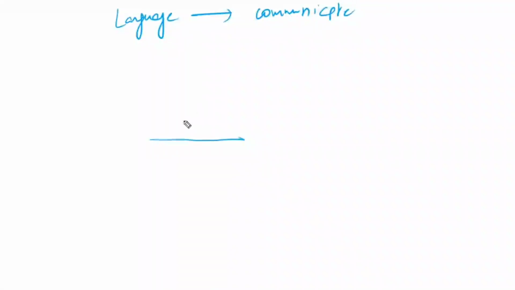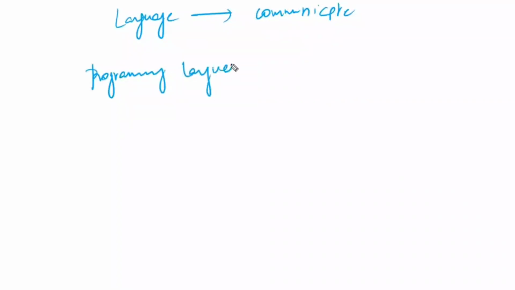Whether it is Telugu or Hindi or English or whatever the language, language is used to communicate. If you are using a normal language like English or Telugu and communicating with each other, in order to discuss or speak to each other, you use the language for communication purposes. Now, what is meant by programming language?